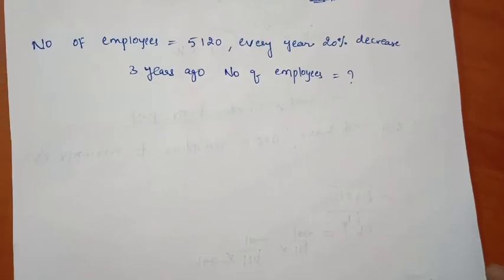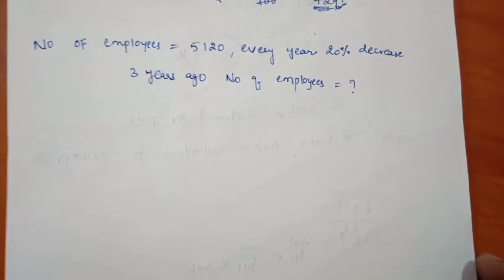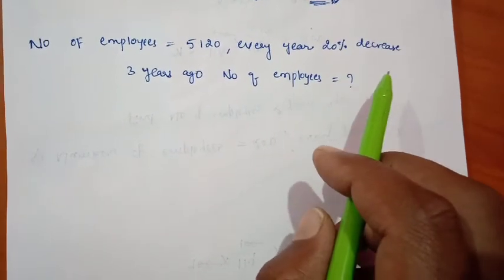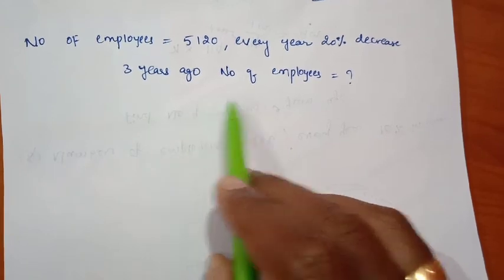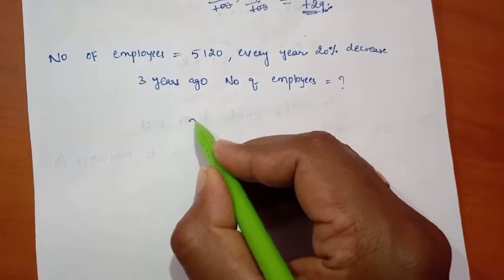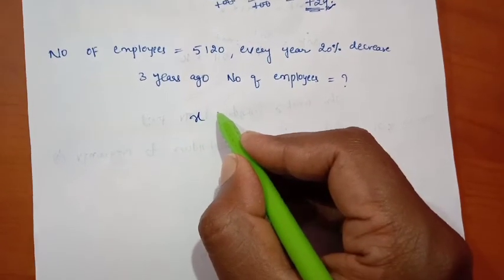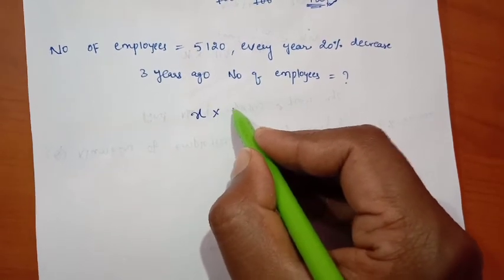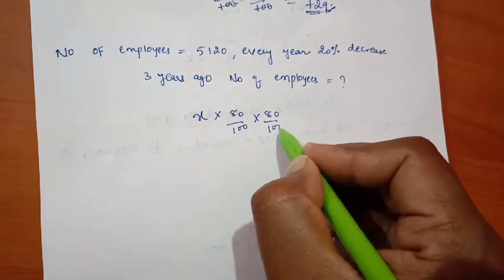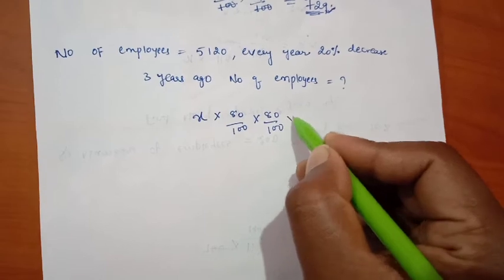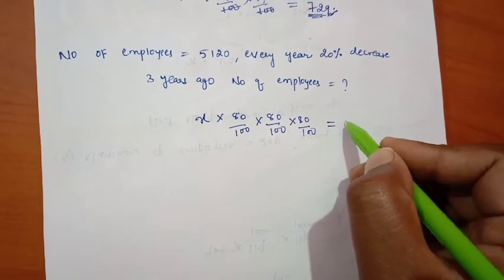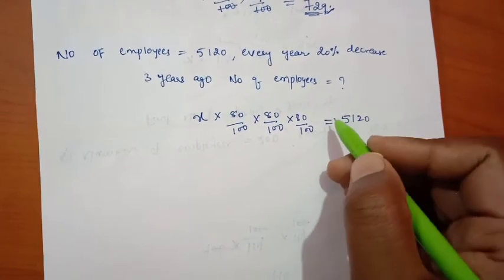Let us see another problem, friends. He has given that the number of employees is equal to 5120. Every year 20% is decreased, and 3 years ago the number of employees is equal to how much? See friends, 3 years ago my number of employees is X, right? First year 20% is decreased, it means 80 by 100, and second year 20% is decreased, 80 by 100, and third year 20% is decreased, 80 by 100. Then my value will be 5120, right?